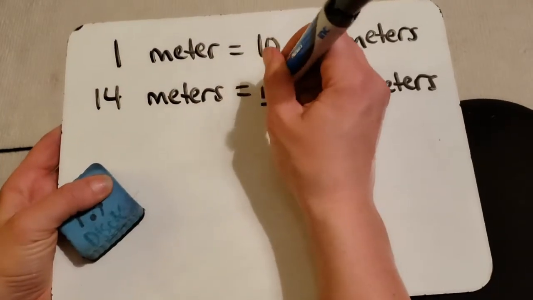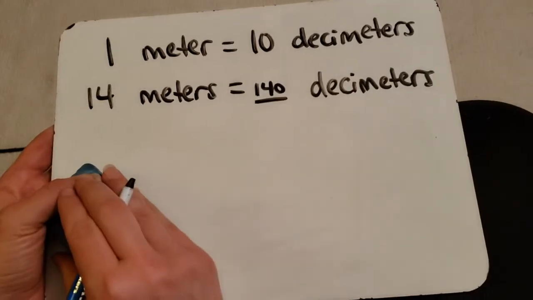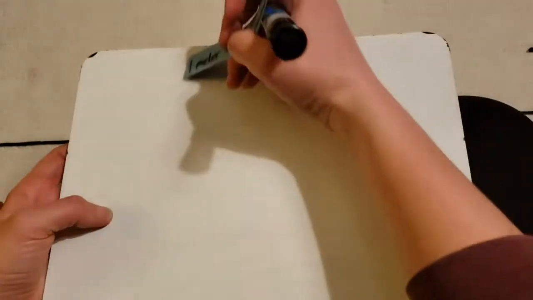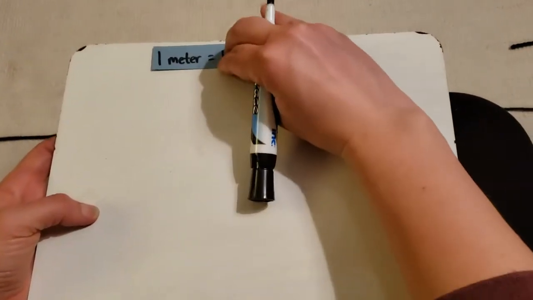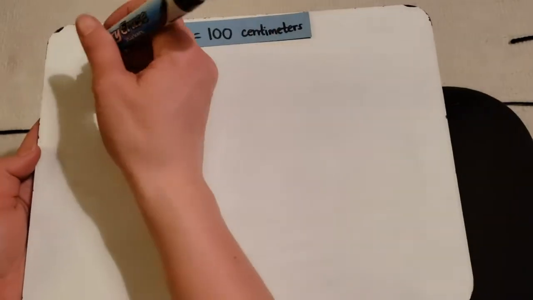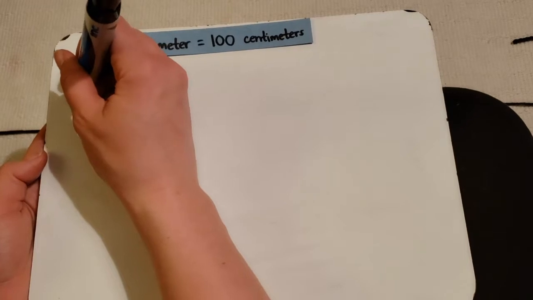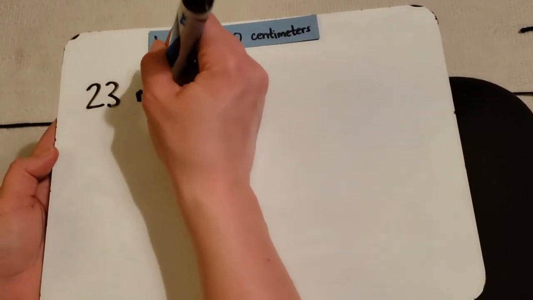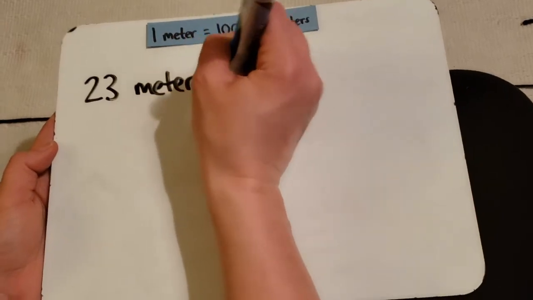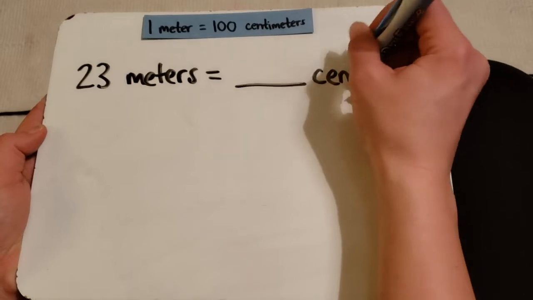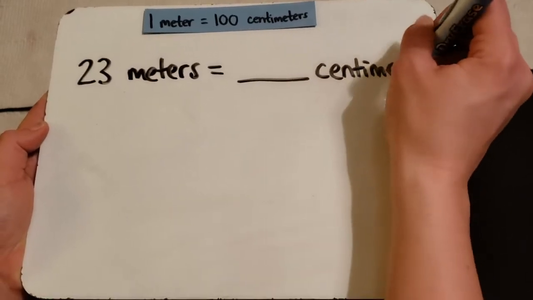Let's try something else. So you have 1 meter is equal to 100 centimeters. So if we had, let's say, 23 meters, it would equal how many centimeters?